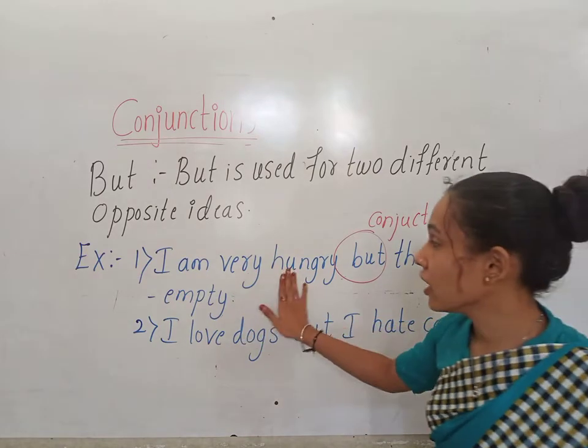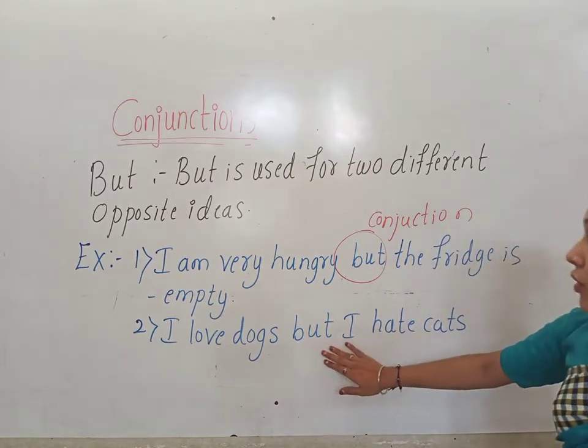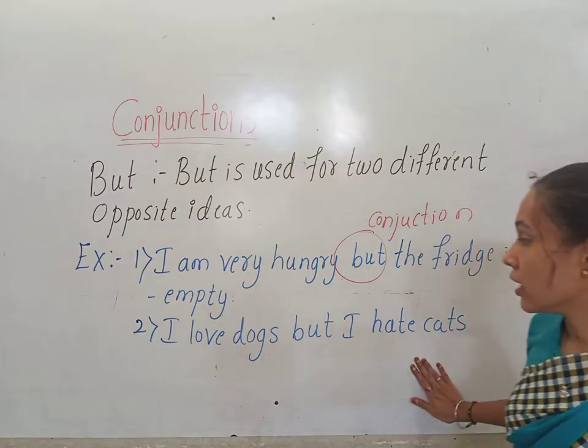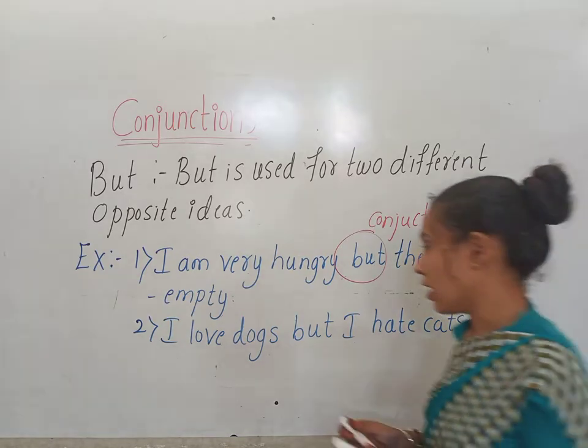Here hungry and empty are the opposite ideas. So here we use but to join the sentences and to show the opposite ideas.